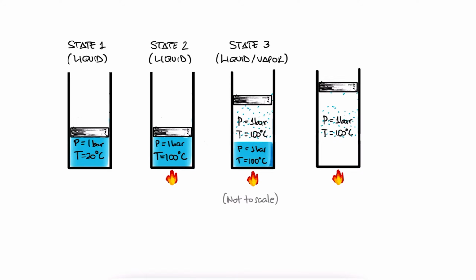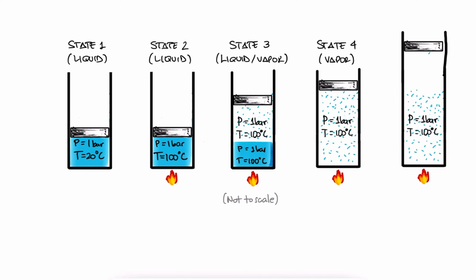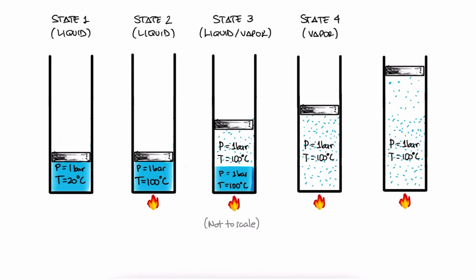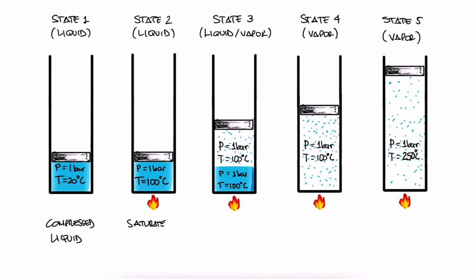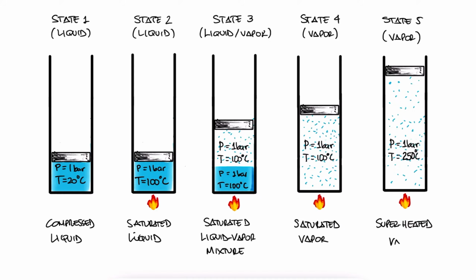We add more heat until we boil all the water, and we have vapor only, roughly 2,000 times increase in volume, and it's all still at the same temperature of 100 degrees Celsius. And finally, we add more heat, resulting in the same vapor, only at a higher temperature, let's say 250 degrees Celsius. We call these compressed liquid, saturated liquid vapor mixture, saturated vapor, and superheated vapor.